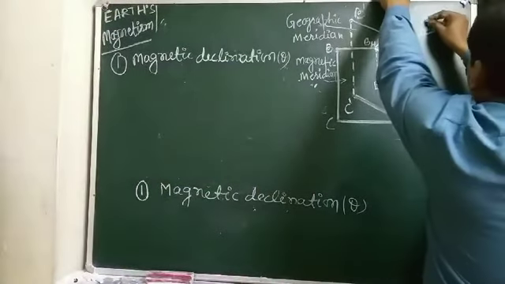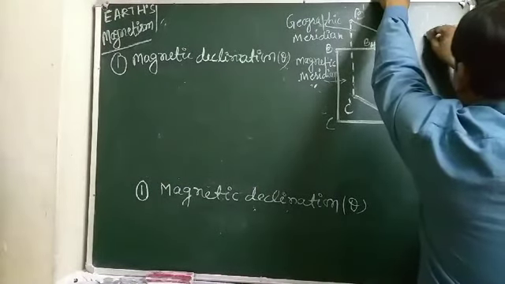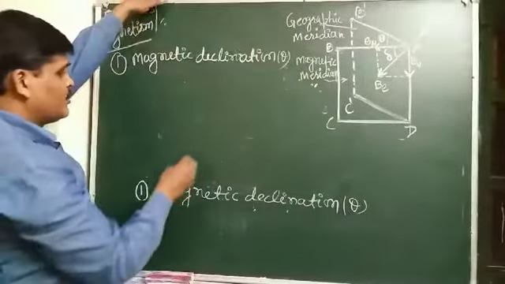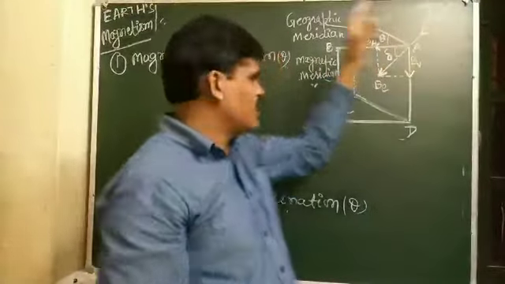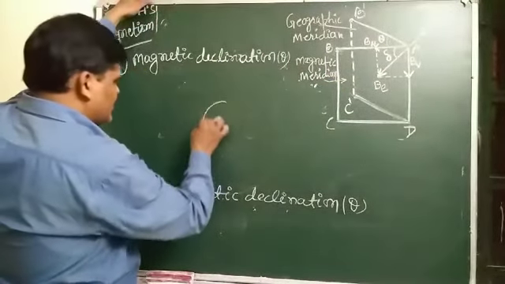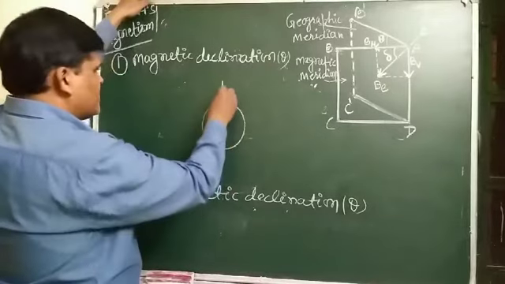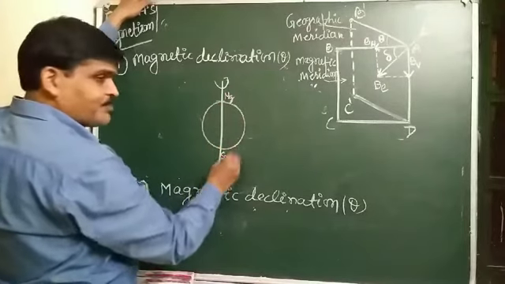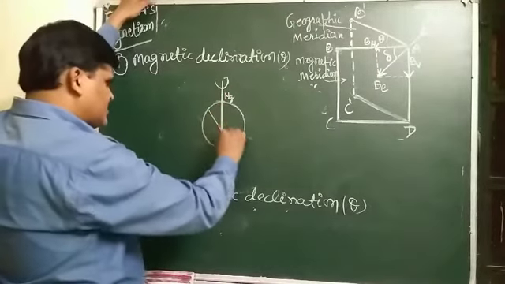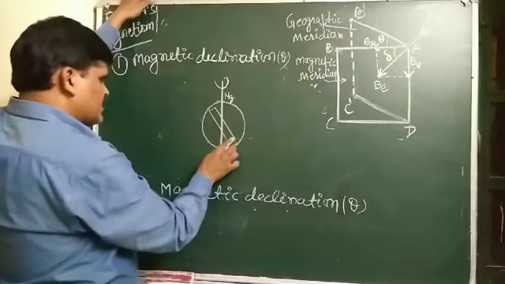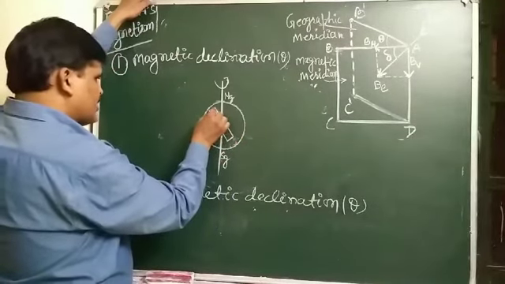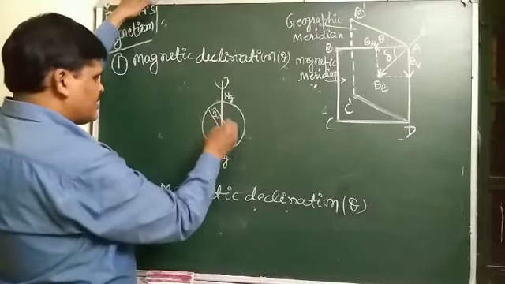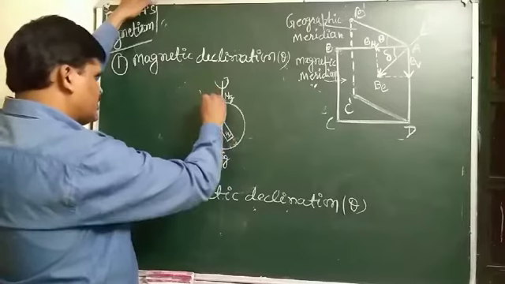Here, a magnetic needle. I have already explained to you that magnetic needle. Suppose that this is the Earth and this is the axis of rotation of the Earth, geographical north and geographical south, and this is S, and this is N, the hypothetical magnetic north pole and south pole assumed to be located.